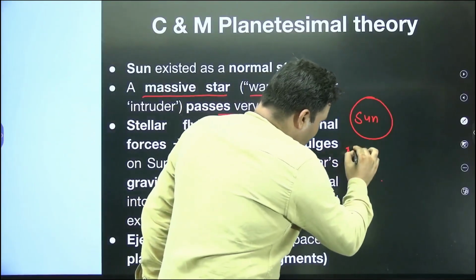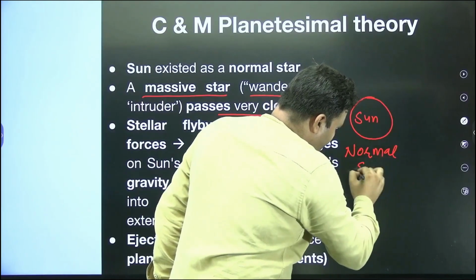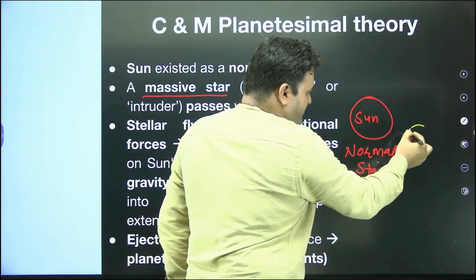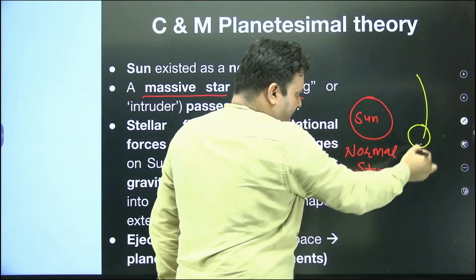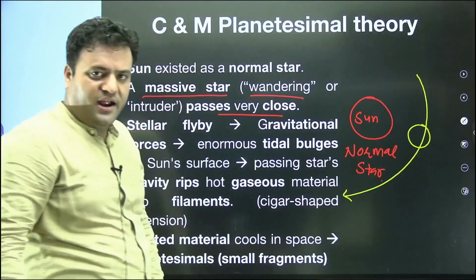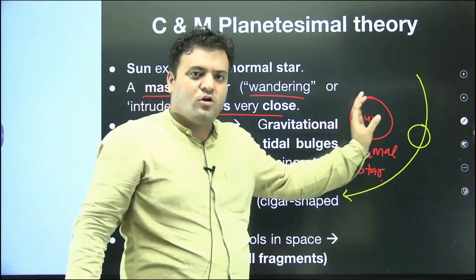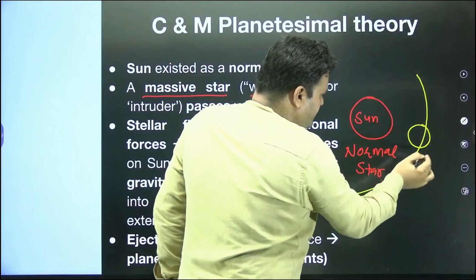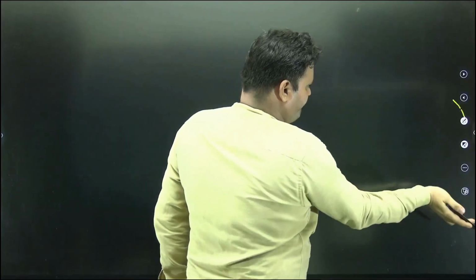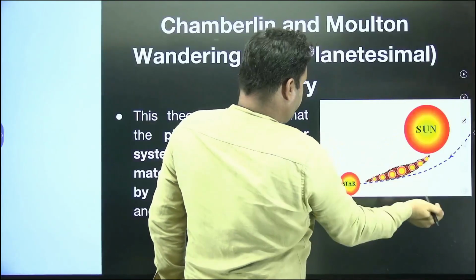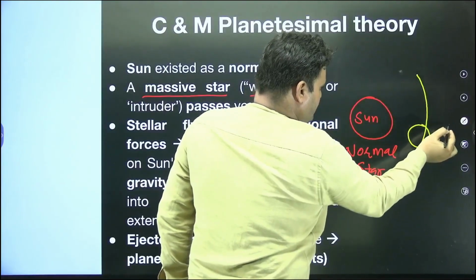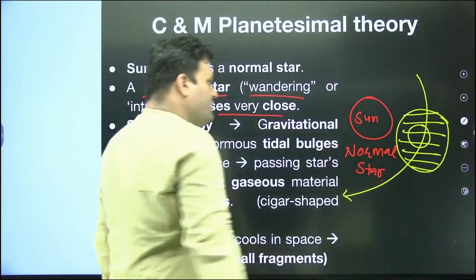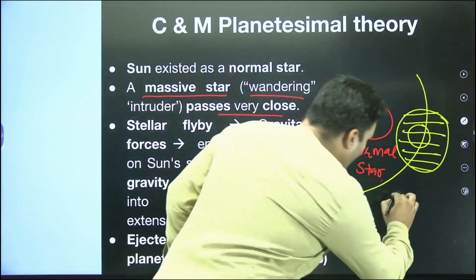Let's say this is the normal star, which is our sun, and this one, the wandering one, is not colliding with the sun, but is just moving close to the sun. And remember, this star is way larger than the sun. This is known as the wandering star.